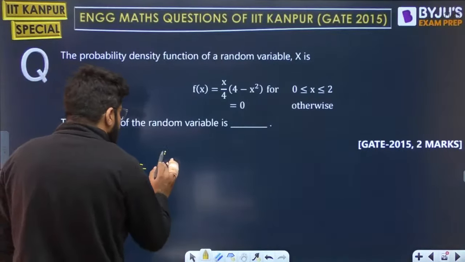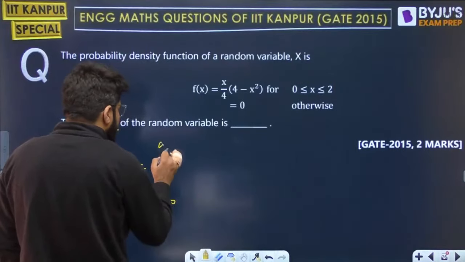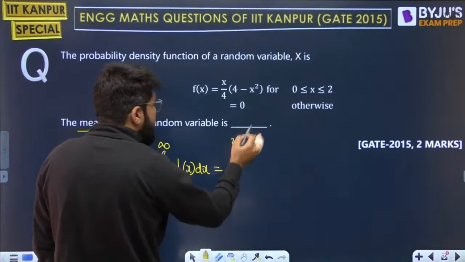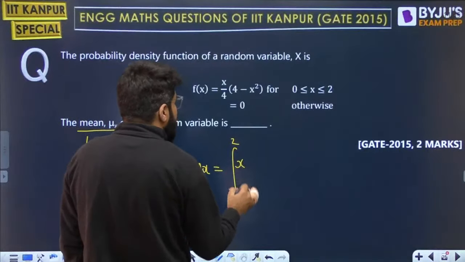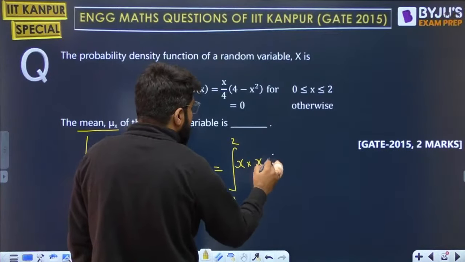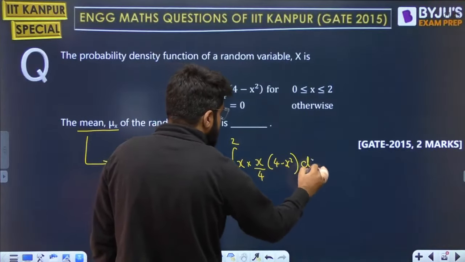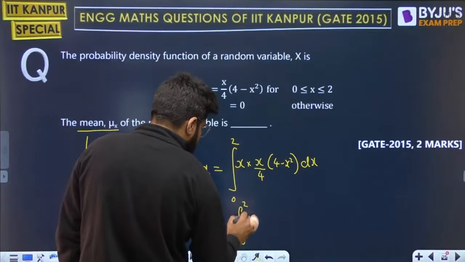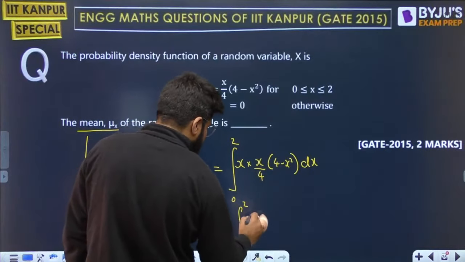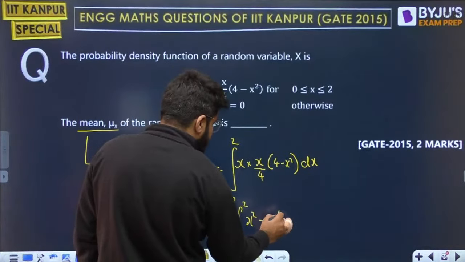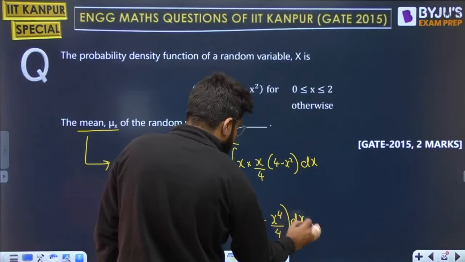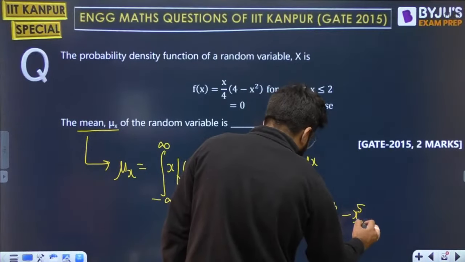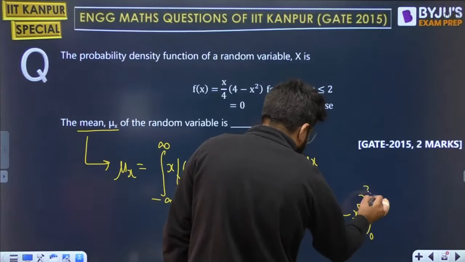So it is going to be integration, again the general formula, minus infinity to infinity of x fx dx. But here it is integration 0 to 2 because the range of the variable is just that. And x into the PDF, which is x by 4 into 4 minus x squared, dx. If I open it up, this is integration 0 to 2, x and 4 cancel. The first term is x square. Next is x to the power 4 divided by 4, dx. Okay, x square integral is x cube by 3, x power 4 integral is x power 5 by 5, 4 fives are 20. Lower limit 0, upper limit 2.